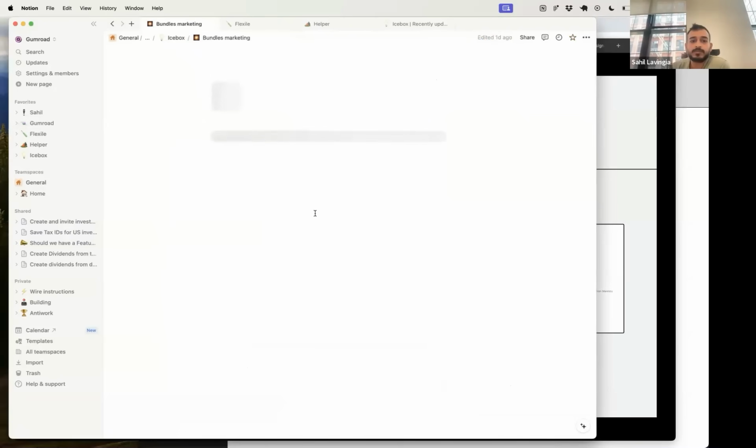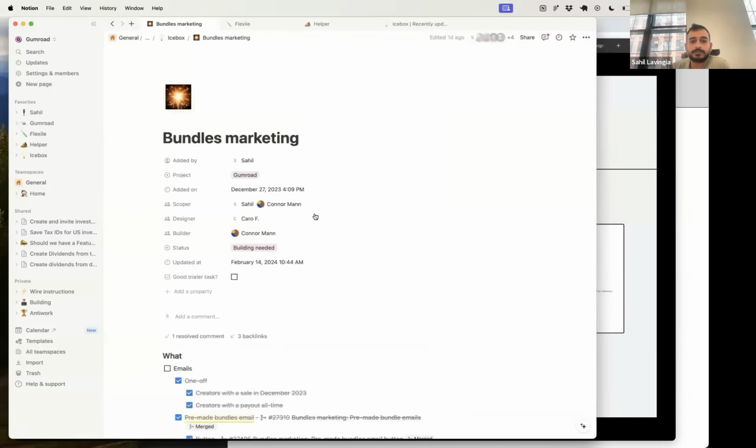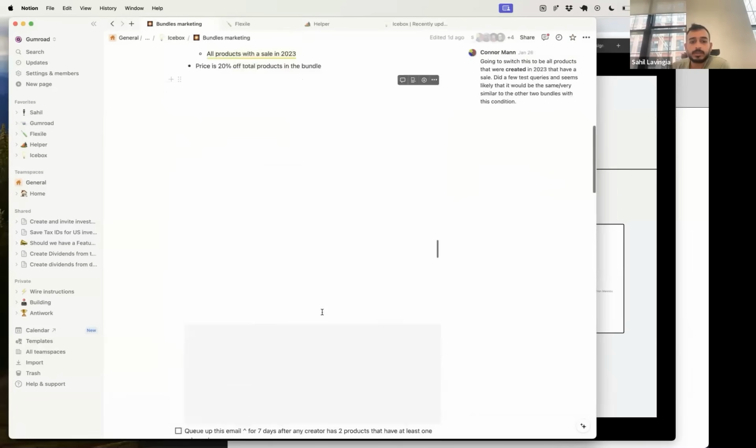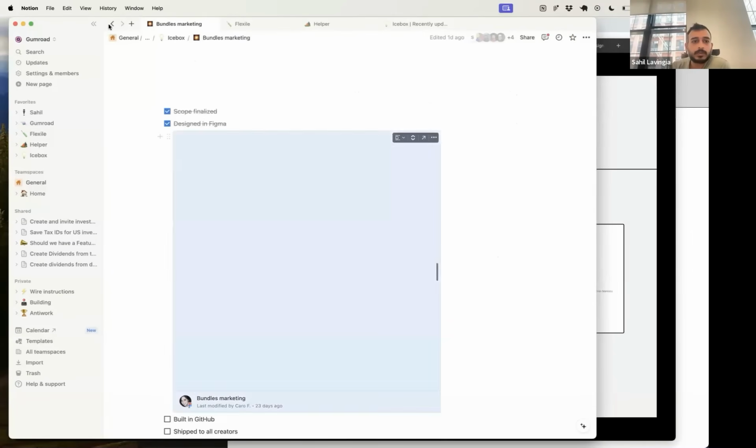Actually, maybe I'll show you. This will load fast enough. Let's see, maybe it won't load fast enough. Yeah, it's not loading. It's going to be awesome.